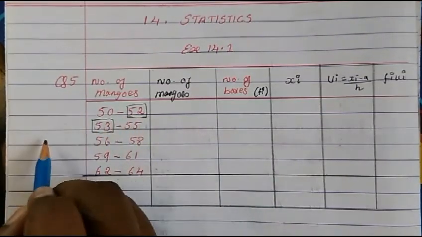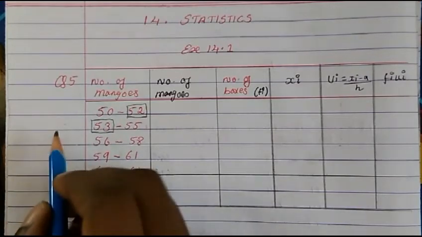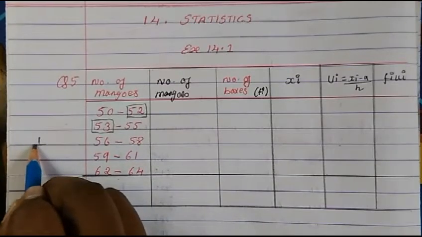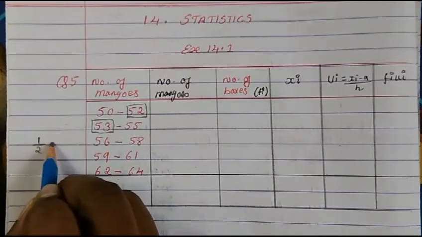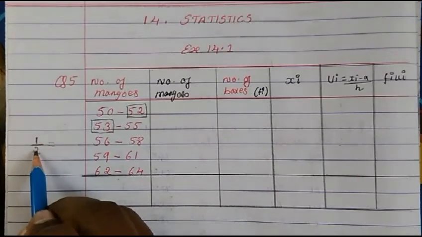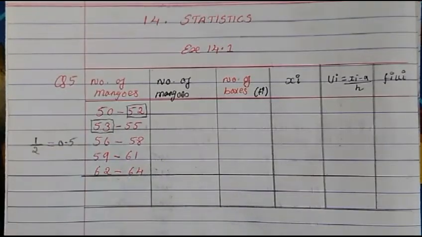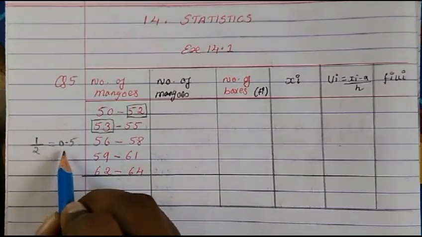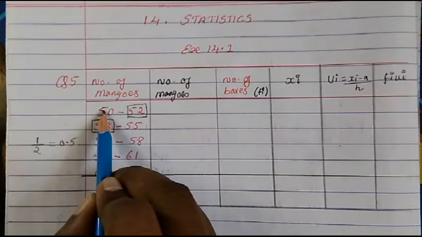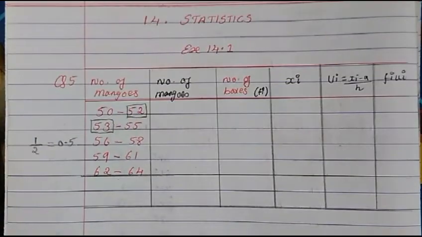Now that 1 you will divide equally into half. So if we have to divide equally in half, you divide by 2, and you will get 0.5. So this 0.5, what you will do? First here you will subtract and here you will add it. Okay, so let's do that.